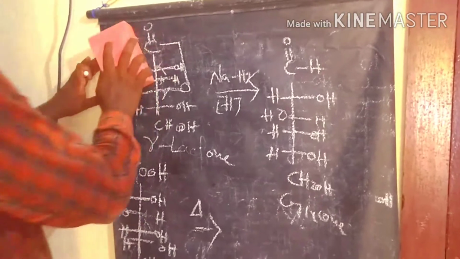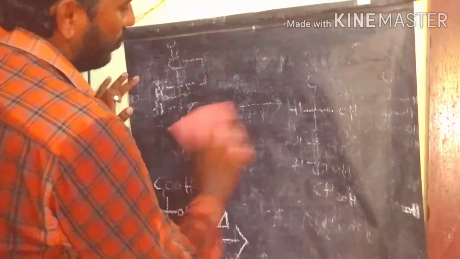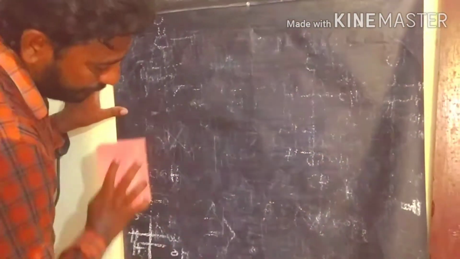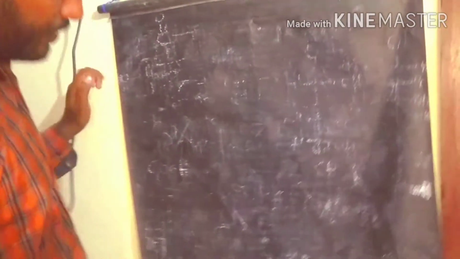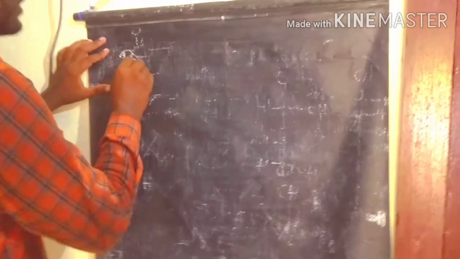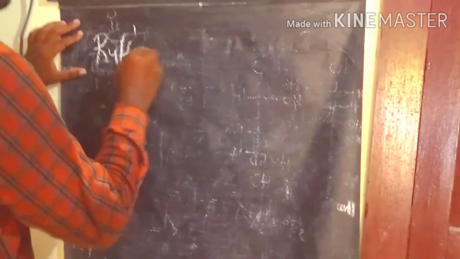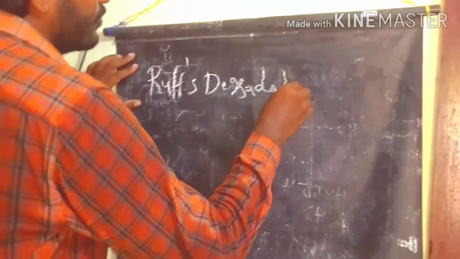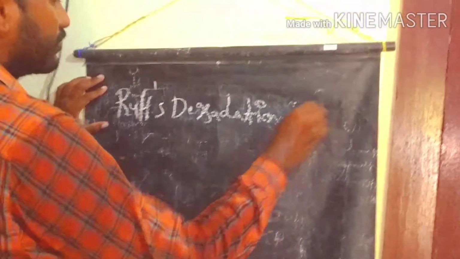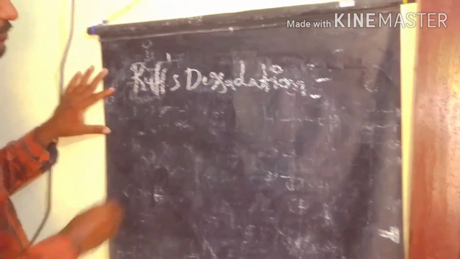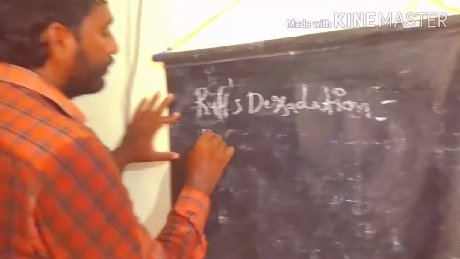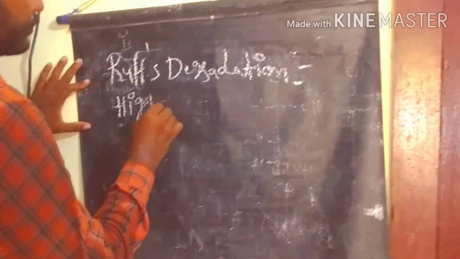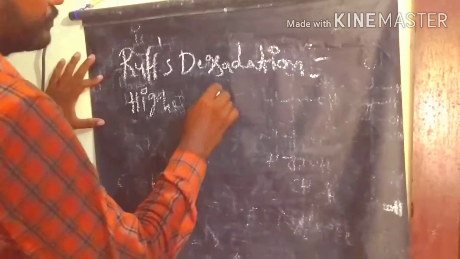The next one is higher aldose to lower aldose preparation. That we call the Ruff degradation. In this reaction we prepare a lower aldose from a higher aldose.